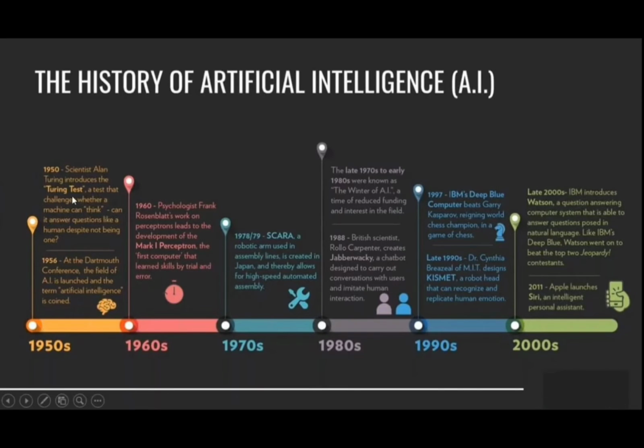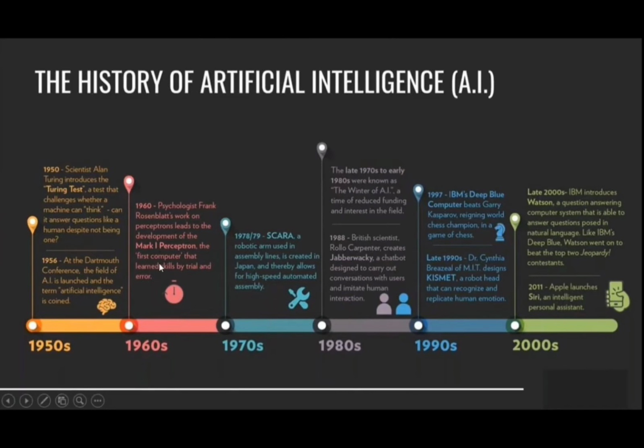In 1950, the Turing test, as I said, and next, the term AI was coined. John McCarthy is called the father of artificial intelligence. He coined the name AI when he attended a conference; at that conference he coined artificial intelligence. He gave the name, and because of that, this person is called the father of artificial intelligence. What is his name? John McCarthy.